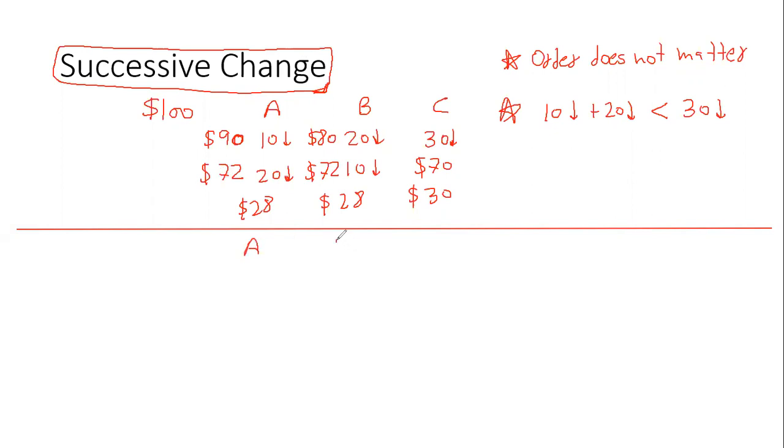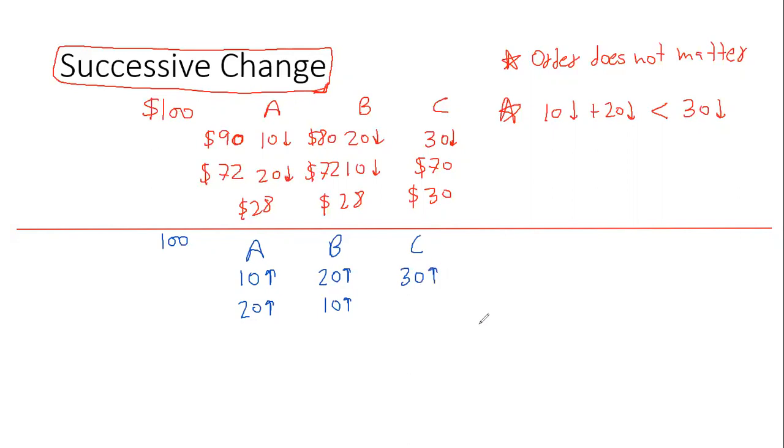Let's say A, B, C are three different locations, and you have three different flats in three different locations. Now you want to sell those flats. Let's say the base price of the flat is 100. In location A, the price goes up by 10% and then goes up by 20% again. In location B, the price goes up by 20% and then by 10%. In location C, the price directly goes up by 30%.